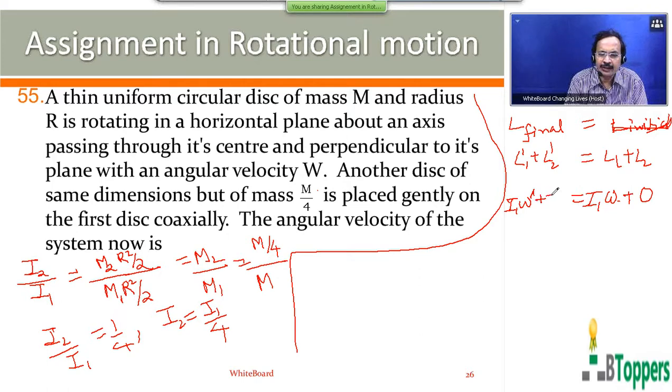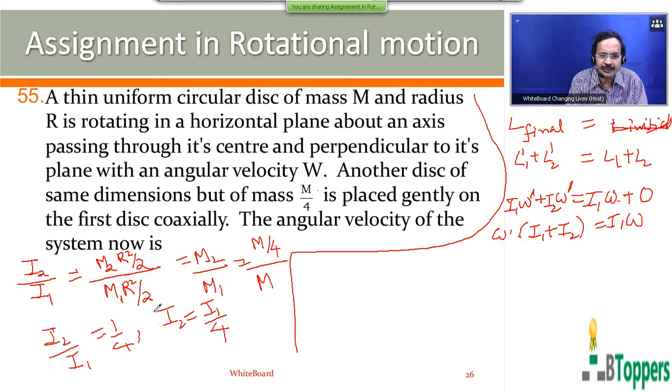And final angular momentum of the second disk about the same axis, you can write I2 into omega dash. Omega dash is the final common angular velocity of rotation of the two disks about the vertical axis passing through the center of each disk. So you can take omega dash common, left side I1 plus I2, equal to I1 into omega.